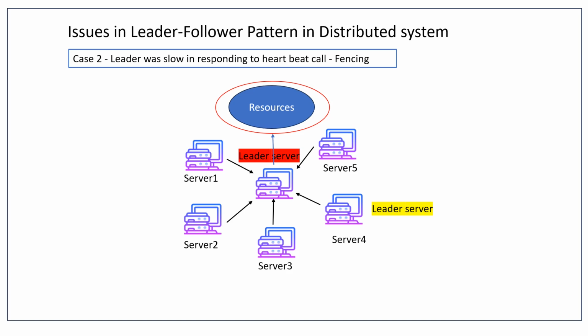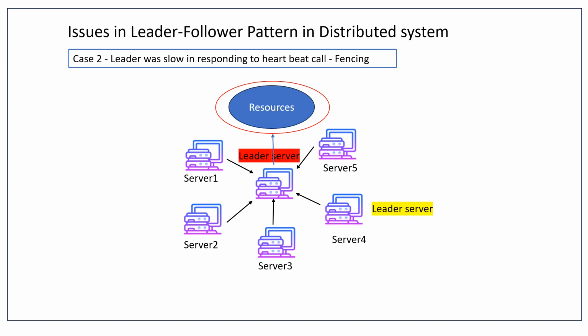Okay, so now in the leader follower pattern, we have to utilize both concepts, right? For the split brain, we need to use the generation clock, so that whichever leader has the maximum number is deemed valid by the other servers.